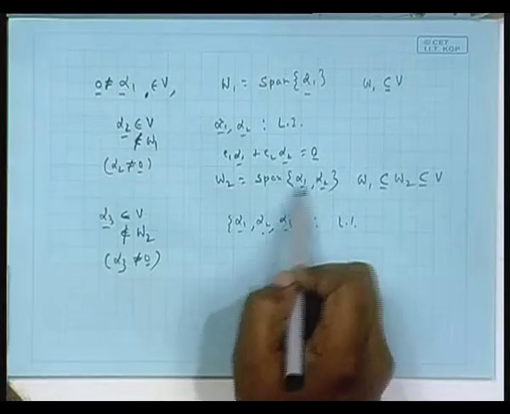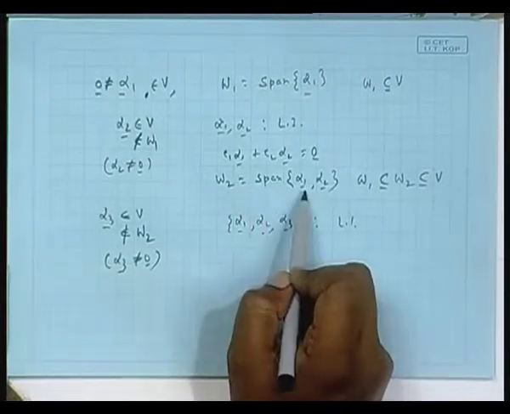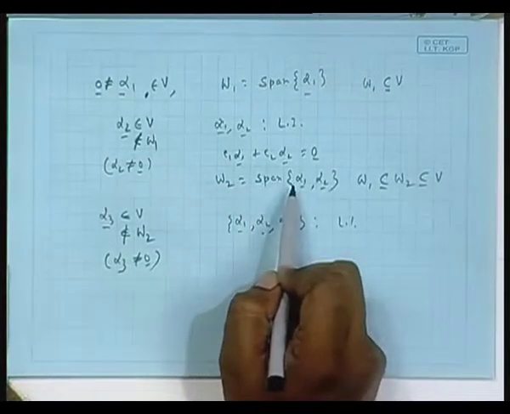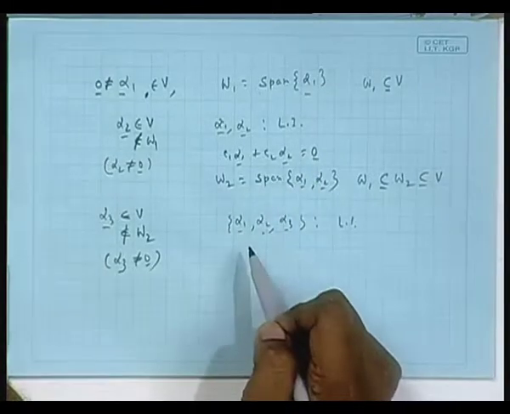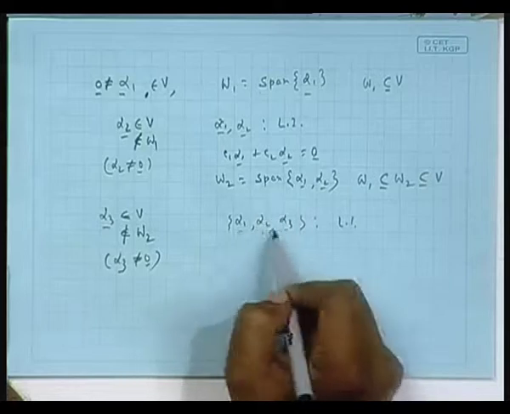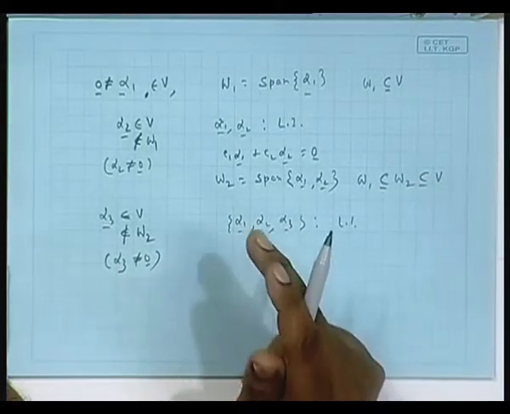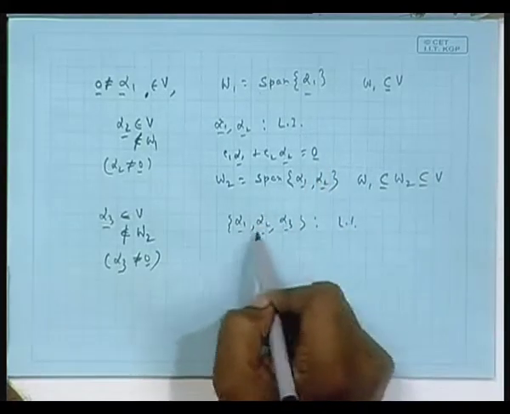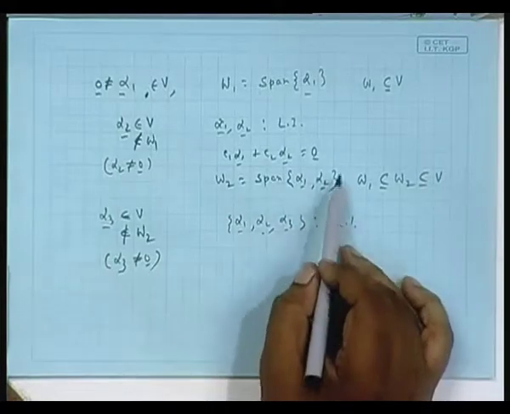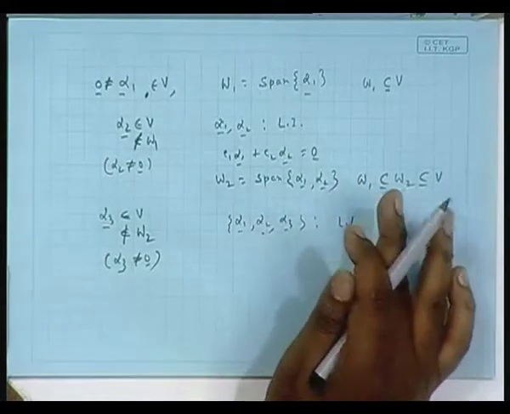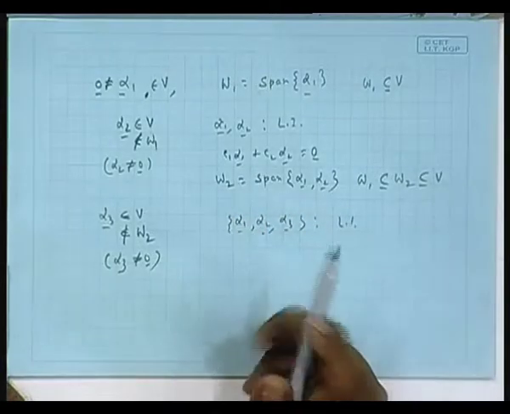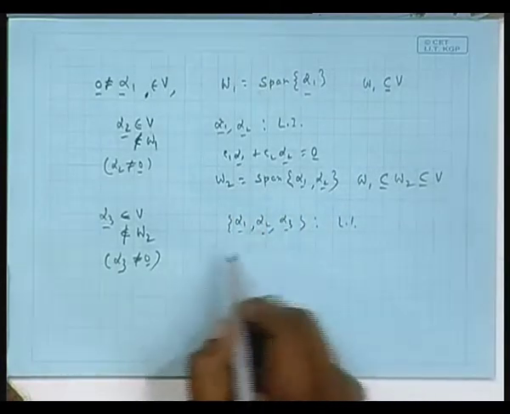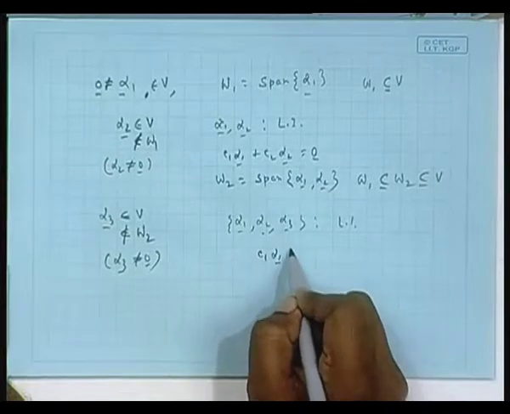You have been given a basis and you are finding the subspace spanned by that. They are linearly independent because it is a basis. You go outside the space, bring somebody from outside, and that and this basis form a linearly independent set. The simple reason is that the new fellow cannot be written as a linear combination of this basis, because that would mean the new fellow is part of W2, but that is not possible. More formally, if you want to see that linear independence, you form an equation like this.